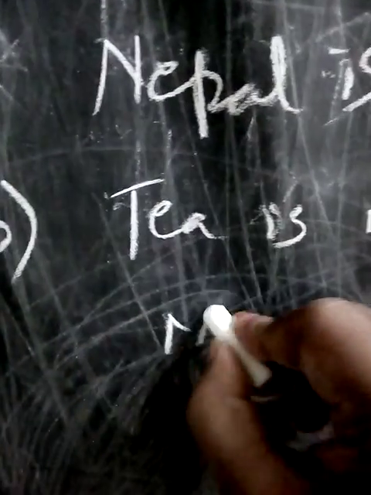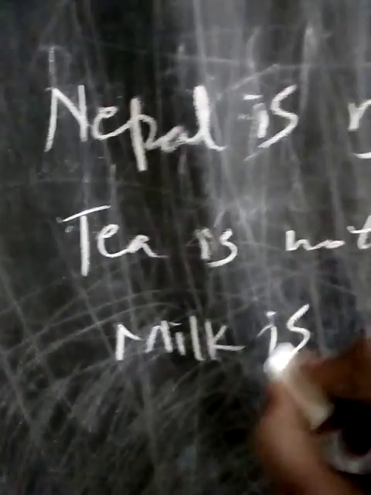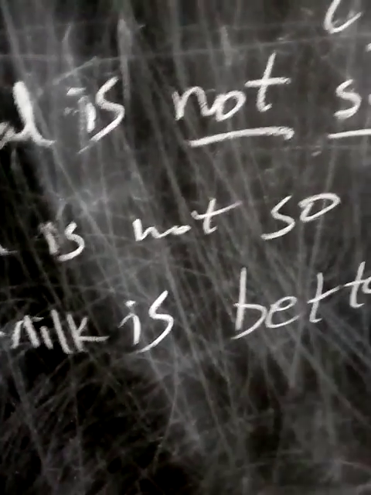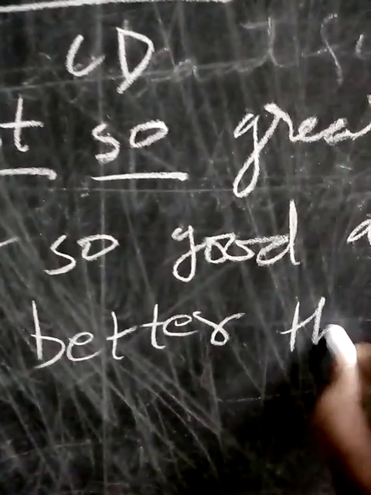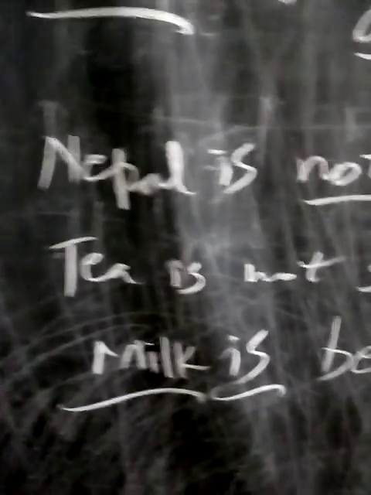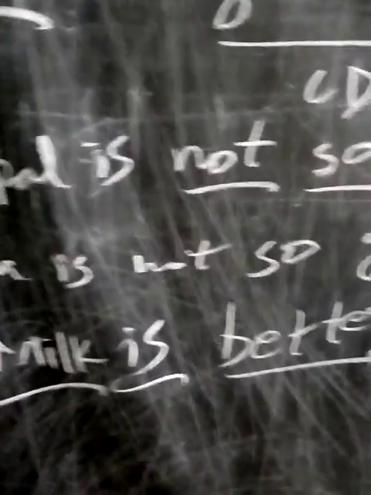Now look here. Milk is better than tea, comparatively. Good becomes better. Then after "than", bring this tea here. Milk is better than tea, comparative degree. Like this we have to write.